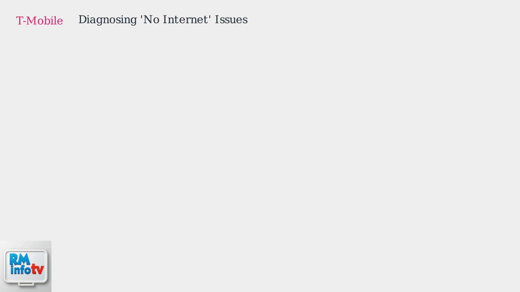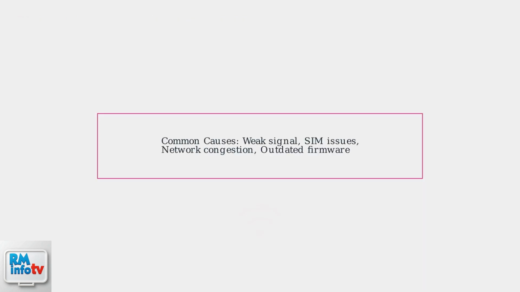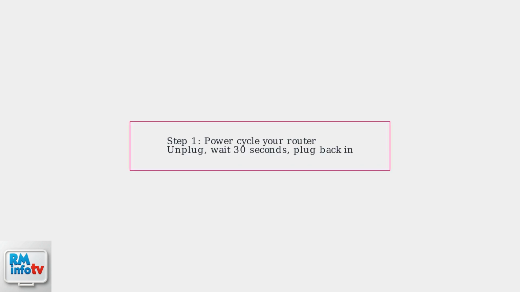Experiencing a no internet error on your T-Mobile 5G router? This often stems from weak 5G signal, SIM card problems, network congestion, or outdated firmware. Common causes include weak 5G signal strength, SIM card malfunctions, network congestion during peak times, and outdated firmware that needs updating. First, power cycle your router.